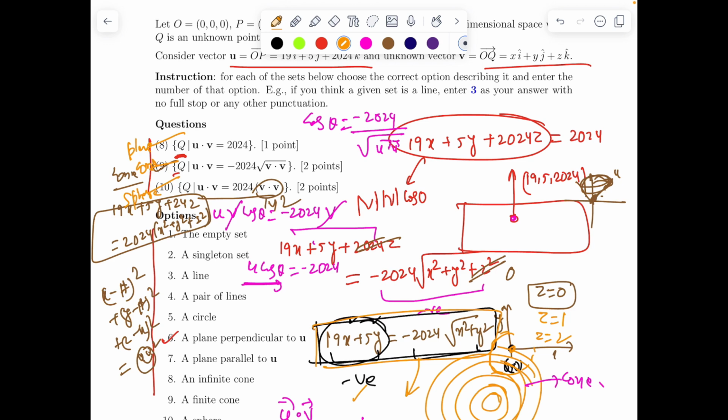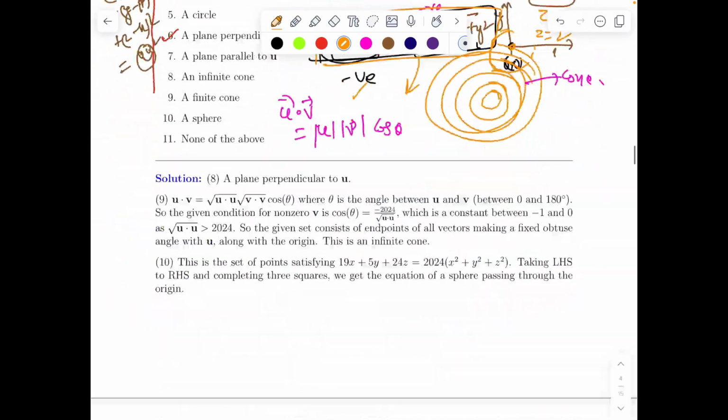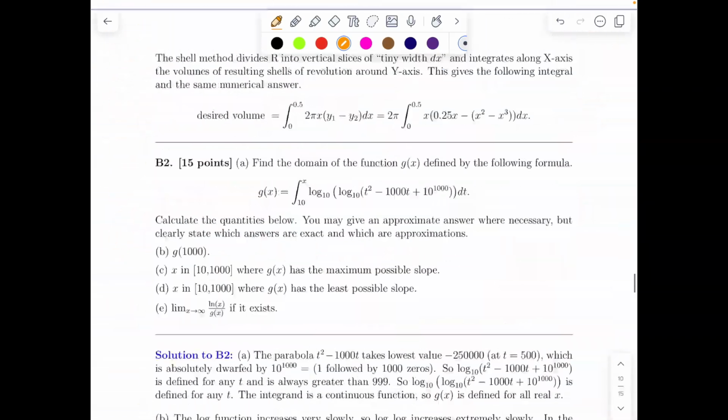Okay, so this was about just understanding the projection, which is very fundamental. Let's try one more question.